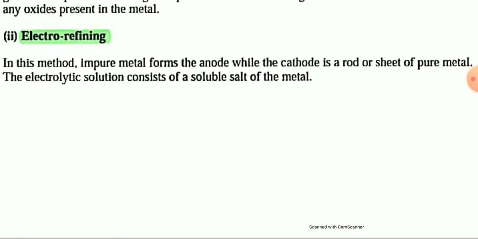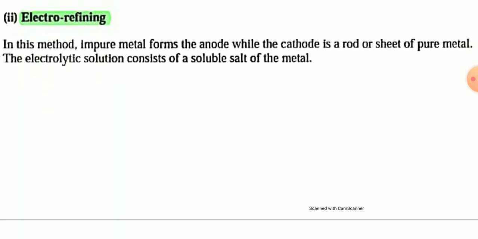The next method is electro refining. In this method, the impure metal forms the anode while the cathode is a rod or sheet of pure metal. You have already studied electro refining in class 10, the purification of copper.